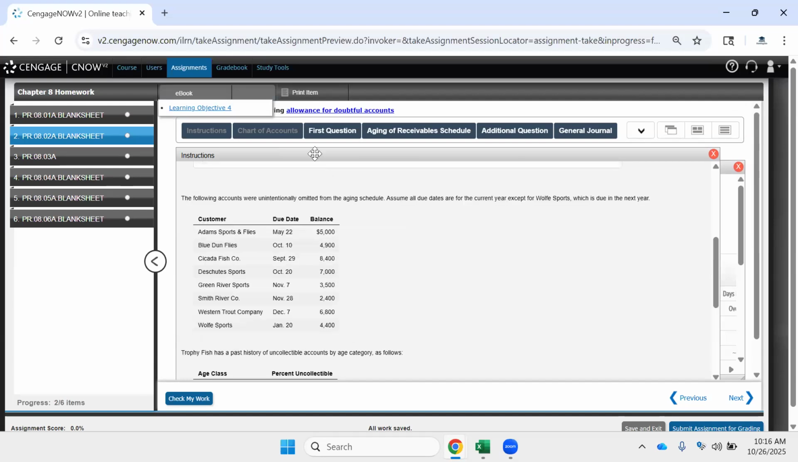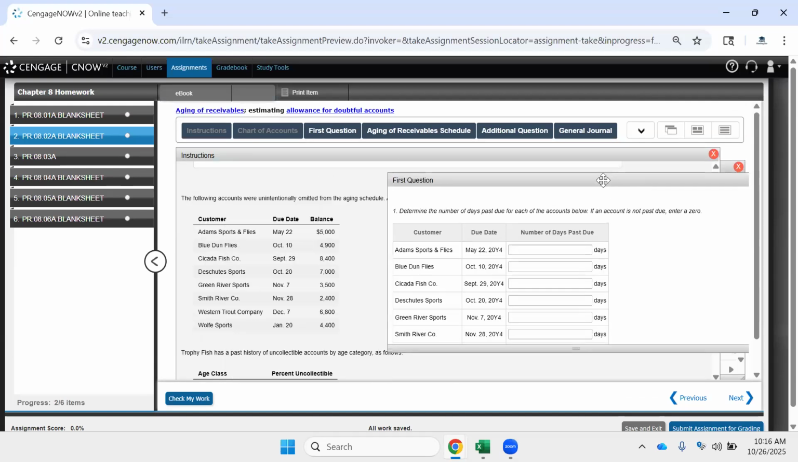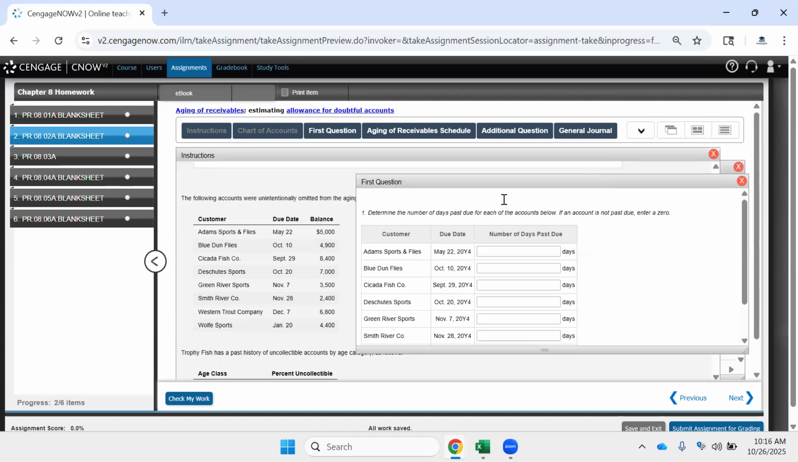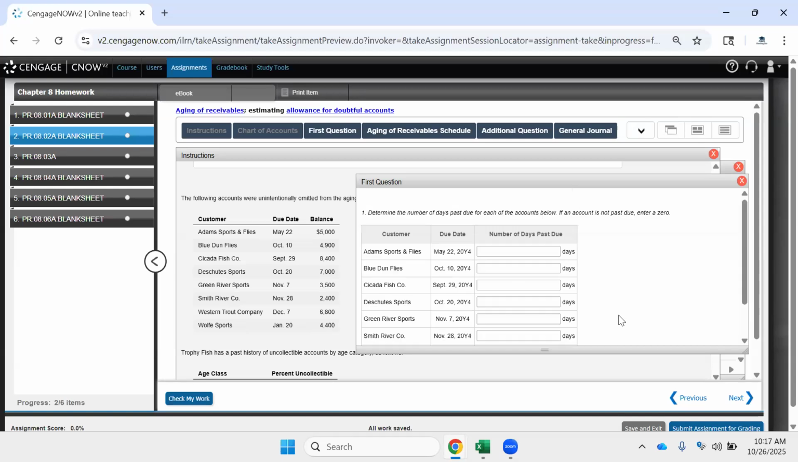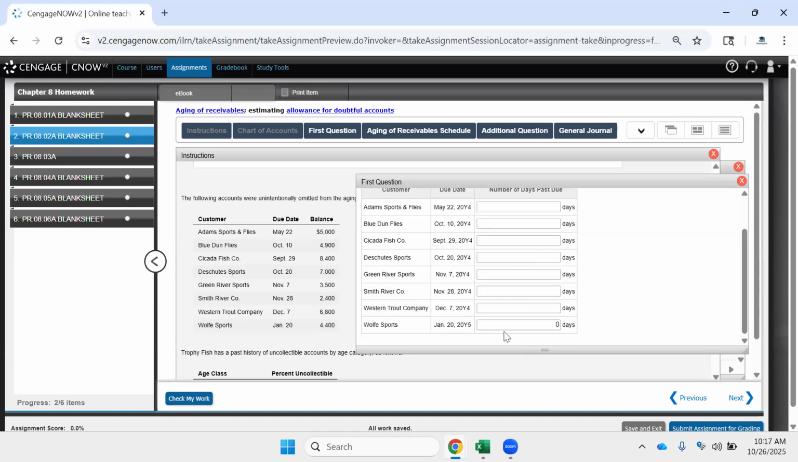Okay, so we're going to start by determining how many days past due each of these amounts are. And this is as of December 31st, 2024. And so the simplest one is January 20th, Wolf Sports. It's 0 days past due because it's due in the future. These are in order from least to most past due, so we'll start with the ones that are the least past due.